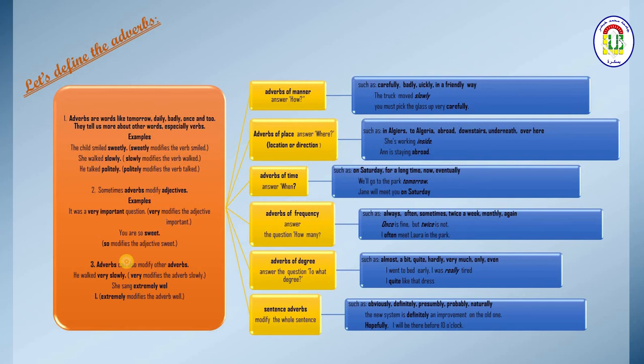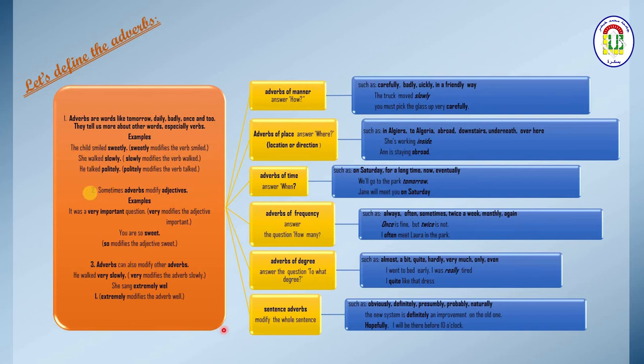He walked very slowly. She sang extremely well. So the degree of, can I say, the quality of the song. Extremely here modifies the adverb well.